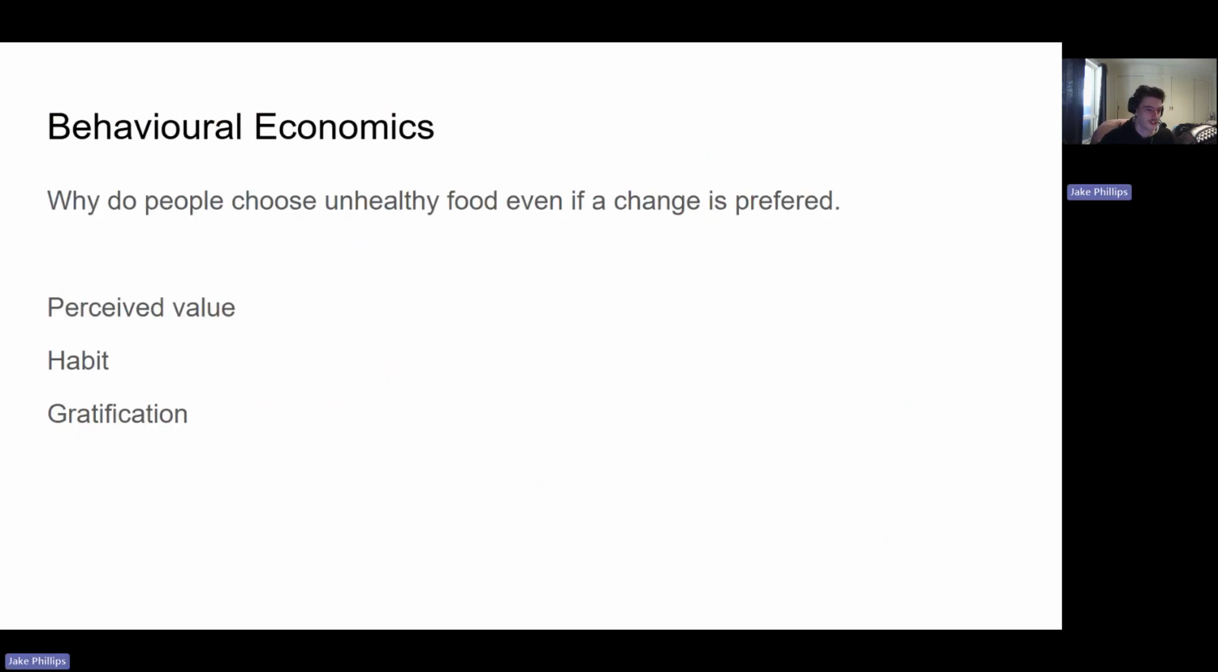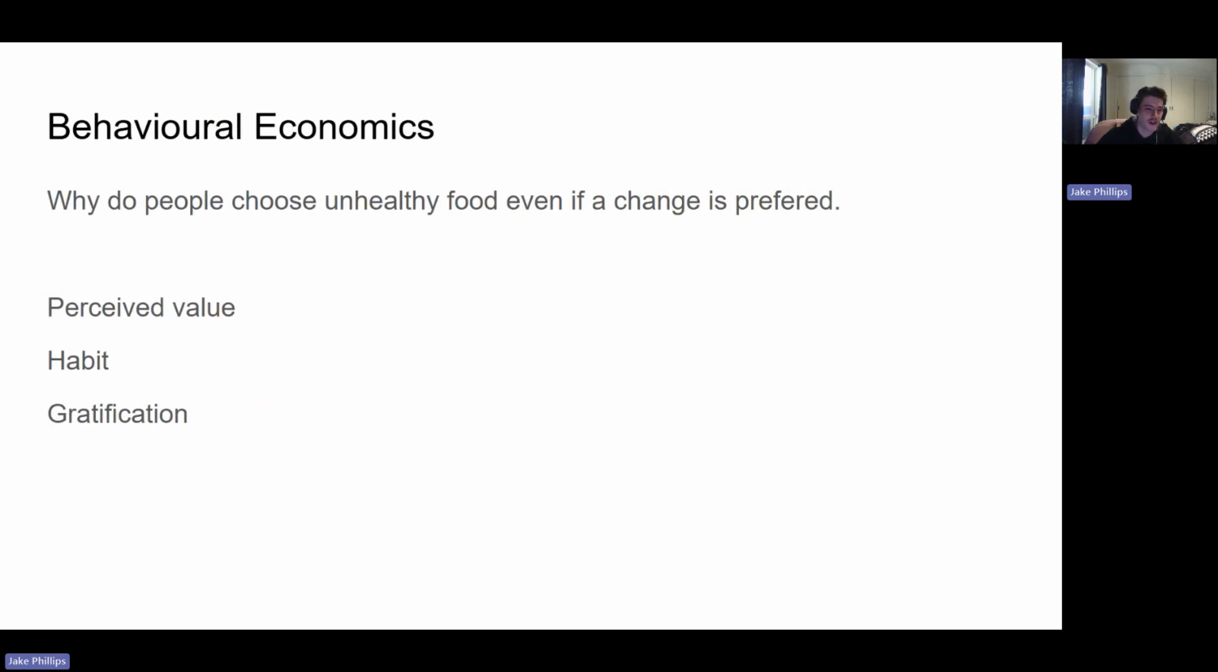And now, behavioral economics. Why do people choose unhealthy food even if a change is preferred? Well, the first reason is perceived value, as some people see the unhealthy food as tasting better or being a better product compared to the healthy food, and will choose that over healthy food, even if the price is significantly different. Next is habit. Some people will just be in the habit of getting unhealthy food, and it's just what they do. It takes a little bit to break the cycle.